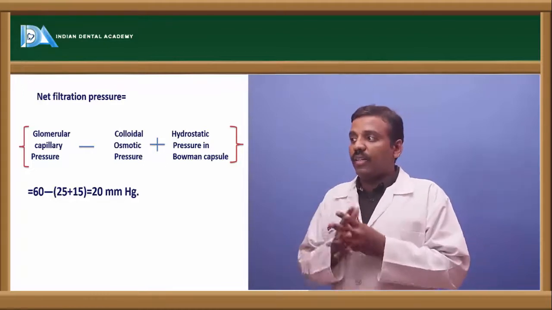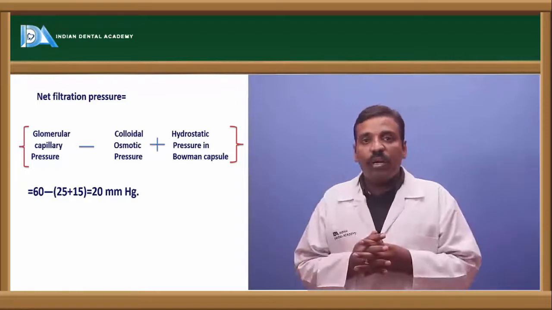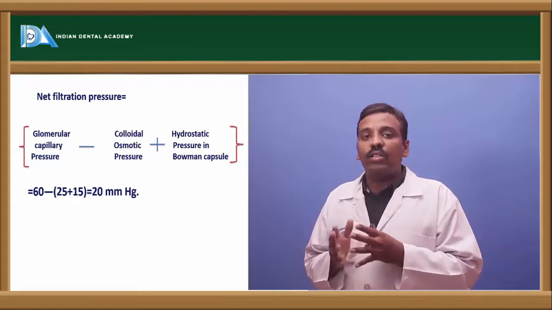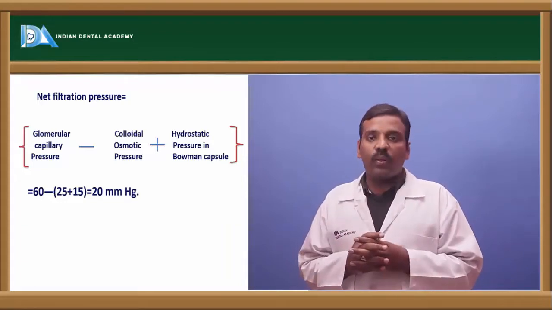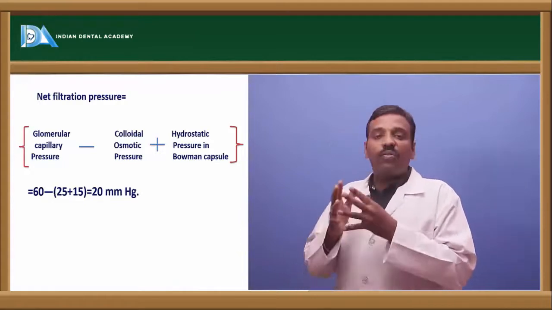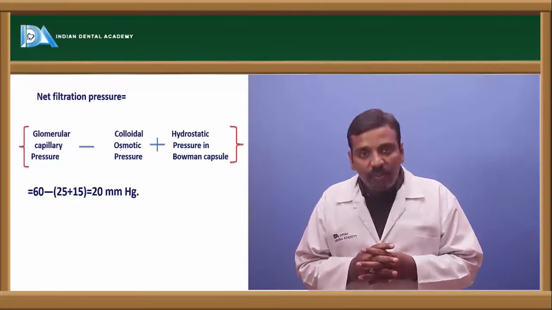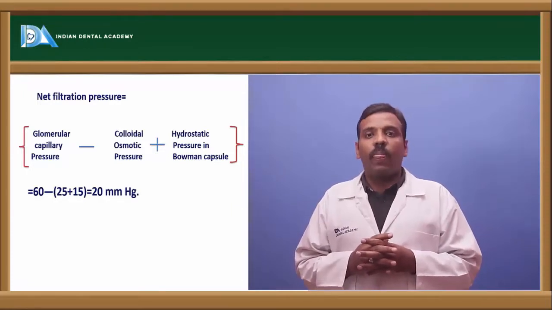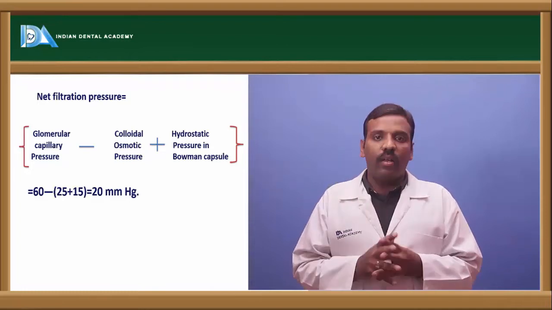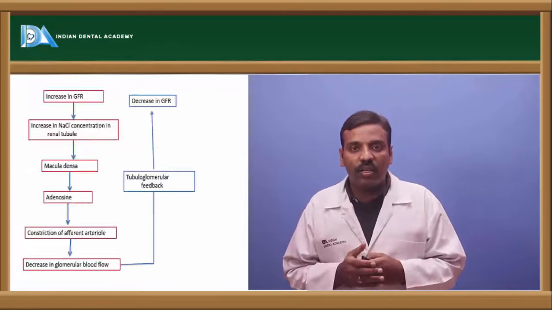The glomerular capillary pressure is about 60 millimeters of mercury, the colloidal osmotic pressure is about 20 millimeters of mercury, and the hydrostatic pressure is about 15 millimeters of mercury, and in total we get about 20 millimeters of mercury. That is the pressure present in the glomerulus, the net filtration pressure.